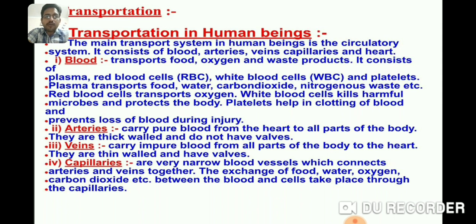In arteries, the blood flows under high pressure, so there is no chance of backflow of blood. Hence, they do not have valves. On the other hand, in veins, the blood flows slowly, so they are provided with valves to prevent backflow.